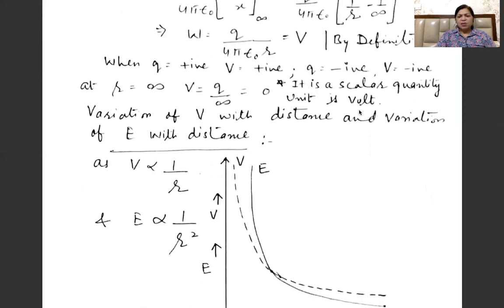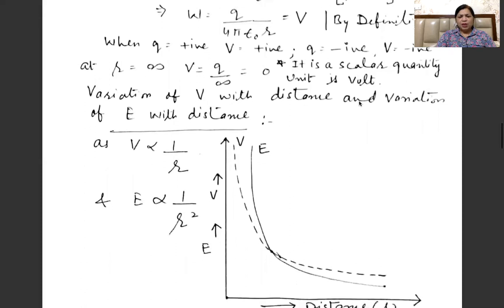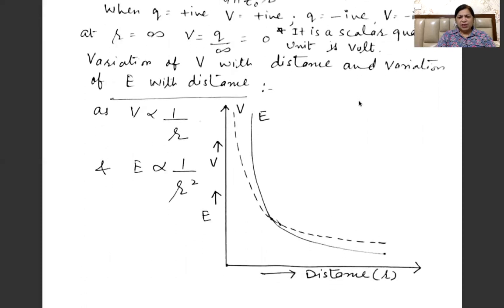When Q is positive, V is positive from the formula. When Q is negative, V will be negative. And also we can see from the formula that if R is equal to infinity, then V is equal to Q by infinity, that is 0. You can also see that because this potential is given by work done, it is a scalar quantity and its unit is volt.